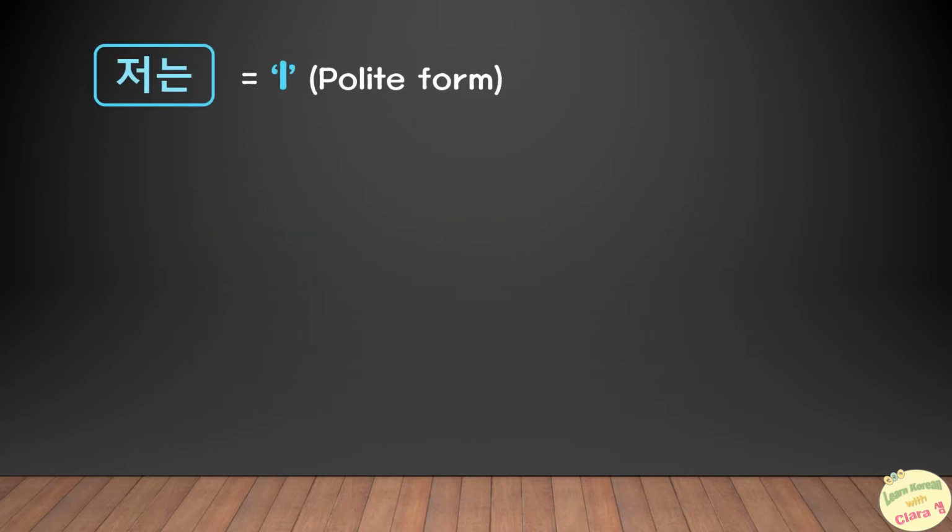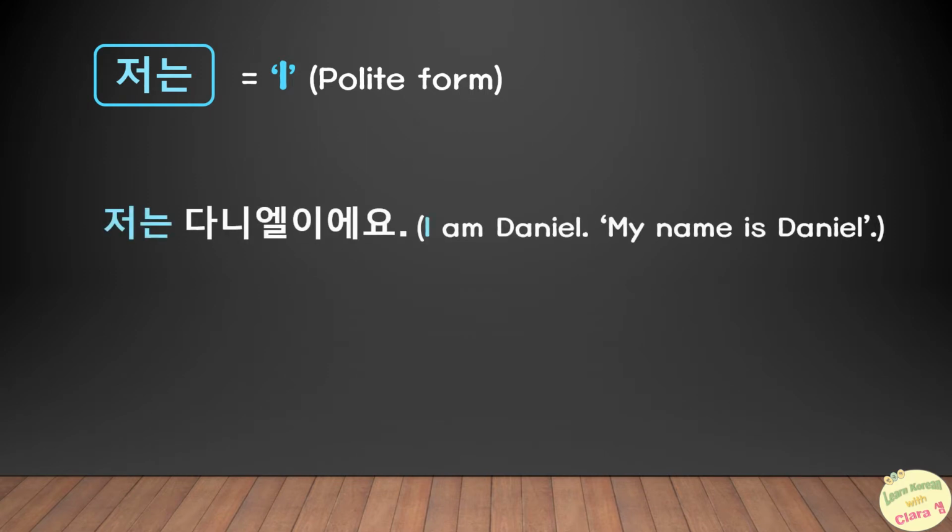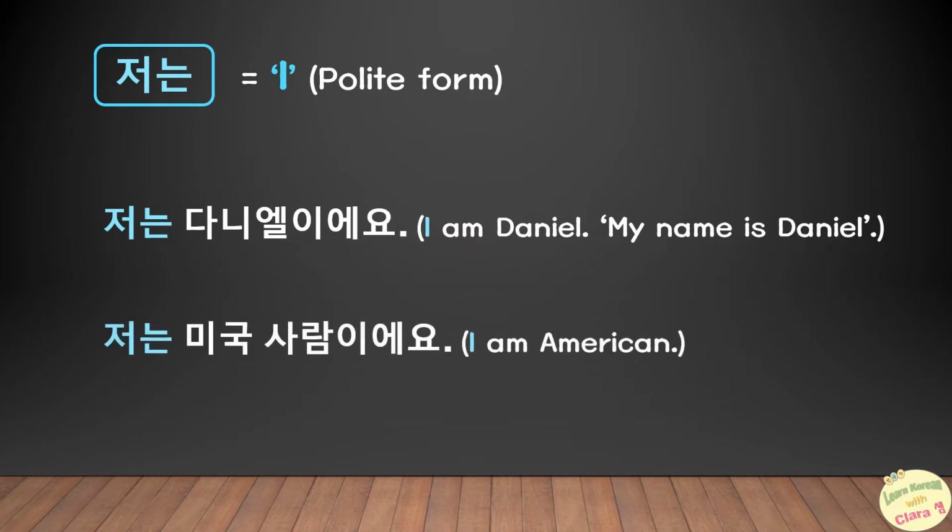Now let's see two examples here. The first one is 저는 다니엘이에요. It means my name is Daniel. And the second is 저는 미국 사람이에요. That is to say, I am American. In both cases, the sentences start with the subject 저는, that is, I.